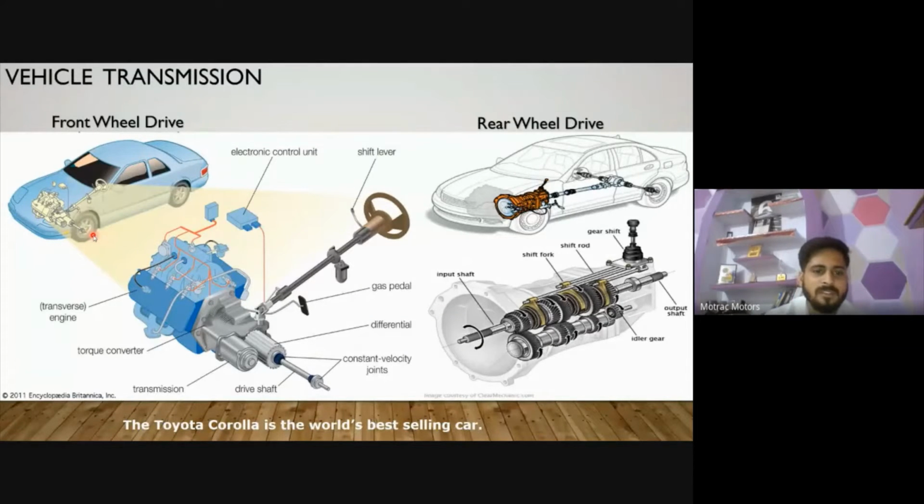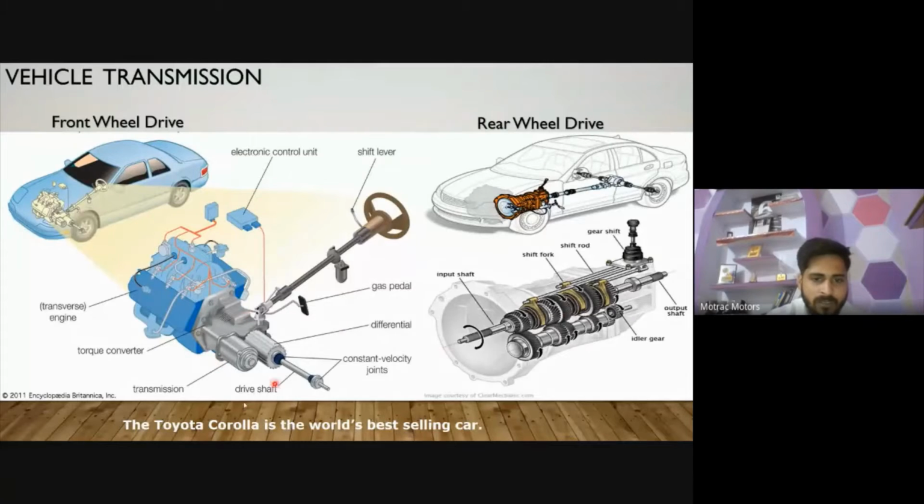Transmission is something that transfers your engine power to your wheels. There are various kinds of transmission, but broadly we know them as front wheel drive or rear wheel drive. Also, four wheel drive is available in the market. The two very popular types are front wheel drive and rear wheel drive.